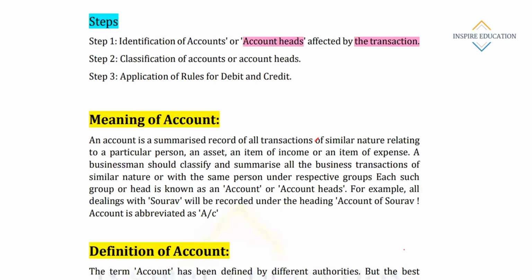Classification of accounts or account heads. First we have to identify what type of